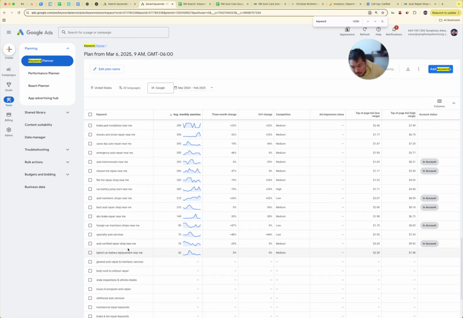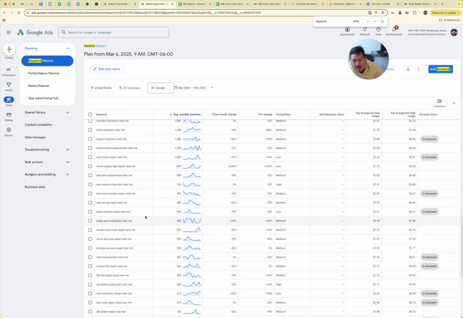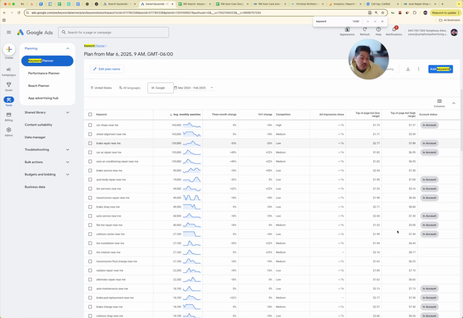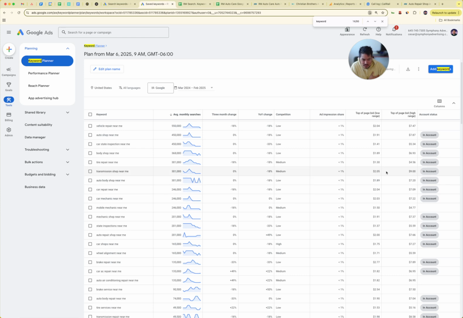And then down here, we have much less. ABS brake repair is not that popular, but it's not a bad idea to have in the brake ad group. I did remove collision repair. It was one of the more sought out categories of keywords, but I'm pretty sure you guys don't do that. And here on the right hand side, we have top of page bid, the low range, and top of page bid, high range. And so when I was talking about switching to manual cost per click, these are roughly the prices. So if we pay $2, that's a good deal. If we pay $7.45 for, okay, not collision center. Okay, again, the repair ones I think we don't need to add.